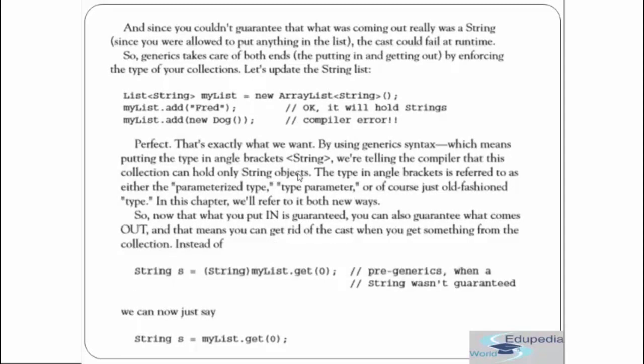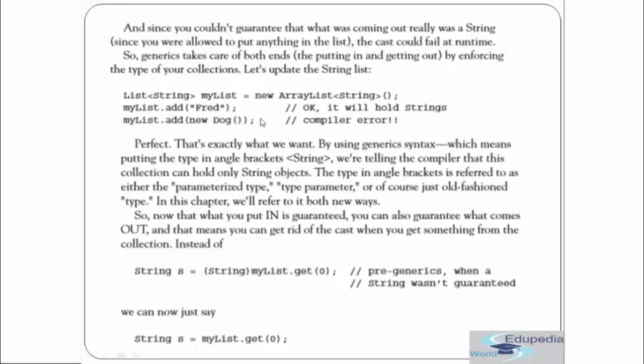And since you could not guarantee that what was coming out really was a string, that cast could fail at runtime. So generics take care of both ends by enforcing the type of your collection. Let's update the string list. When we update it, it becomes like that using generics.